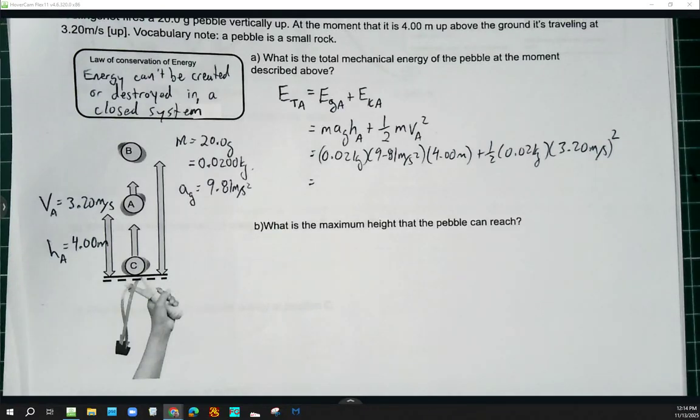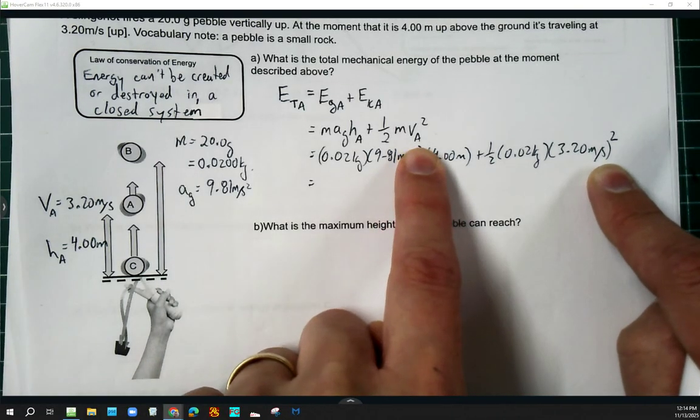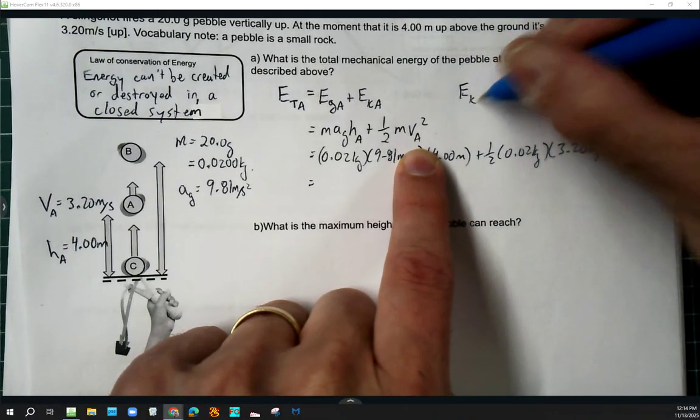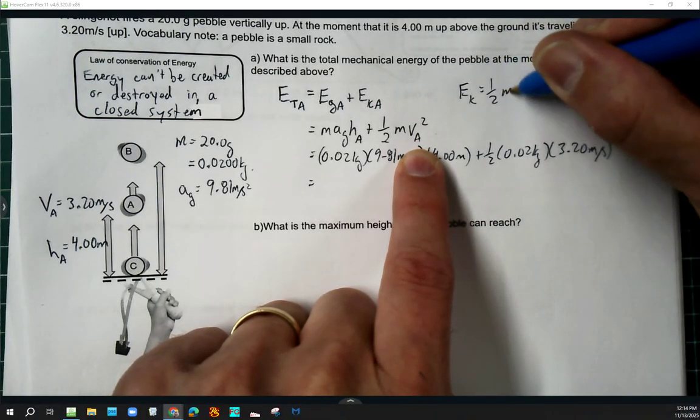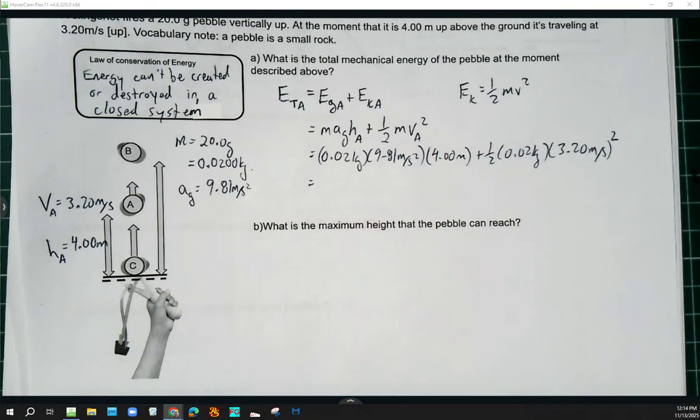Yes, sir? Why is the speed squared? Why is the speed being squared? Because it's a part of the kinetic energy formula. Yeah, so the EK in general is 1/2 mv squared. So in this case, it's VA squared, but we got to square that V.